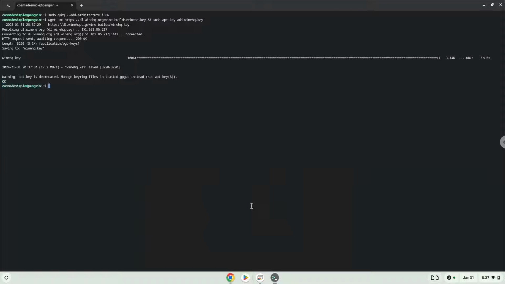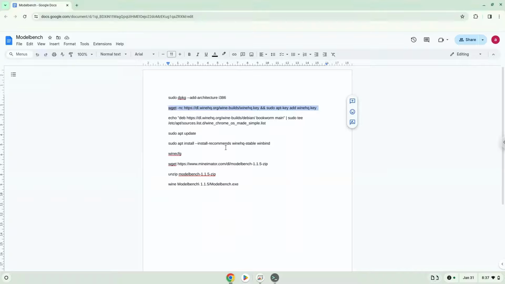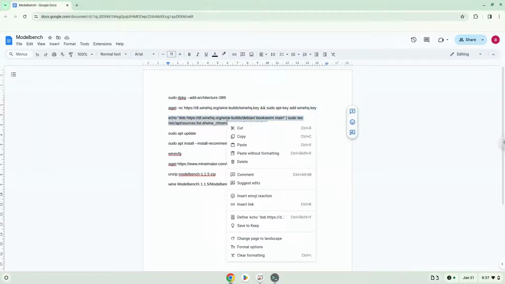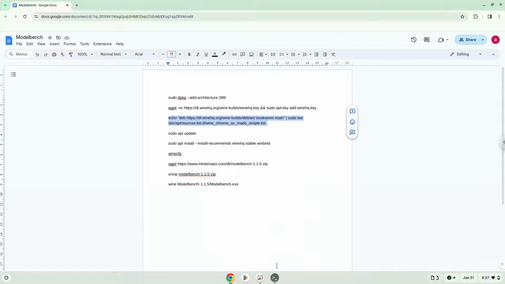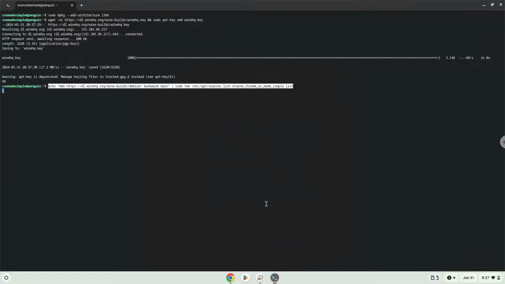Now we will add the Wine repository to our system. Now we will update our system repositories of our Linux apps.